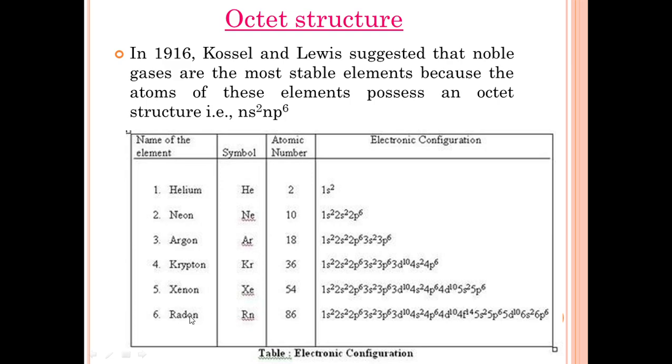And radon, atomic number 86, the outermost electrons 6s2, 6p6. All these noble gases exhibit 8 electrons in the outermost shell. Therefore, they are the most stable elements and have no tendency to react with other elements.